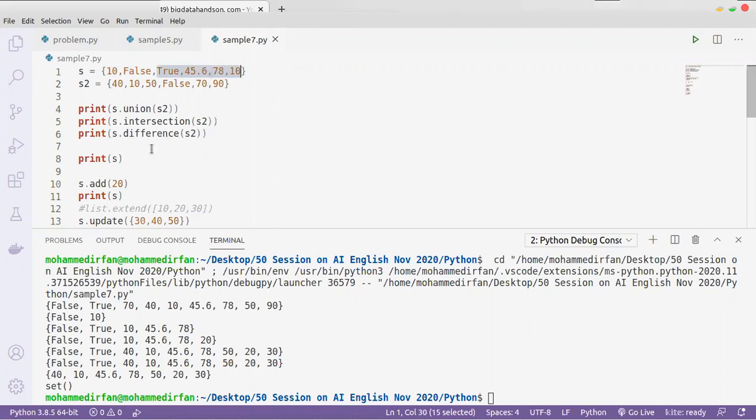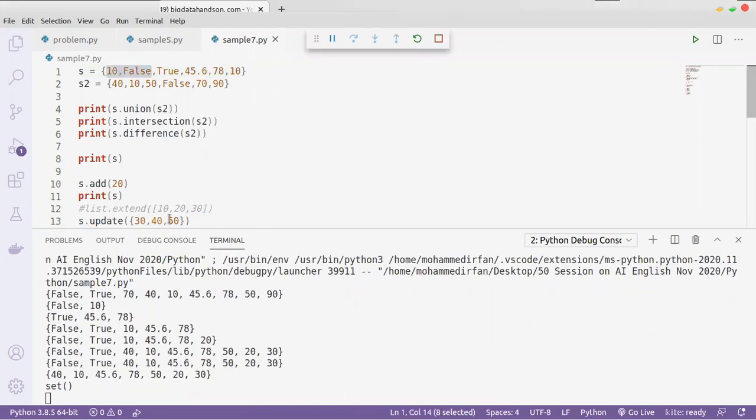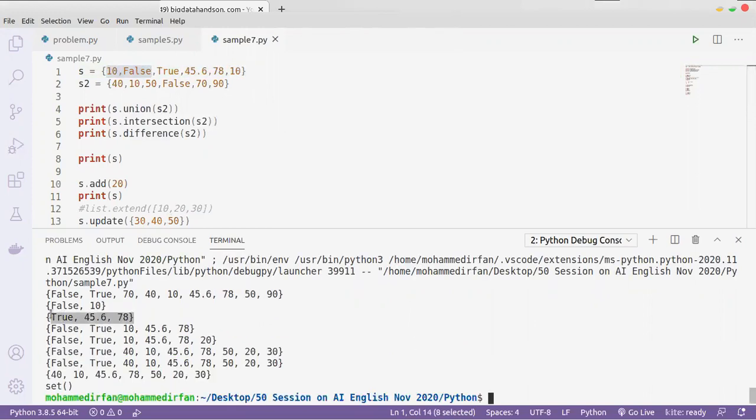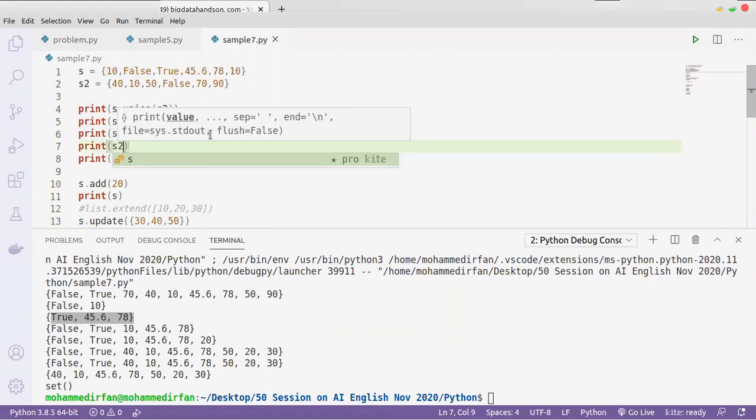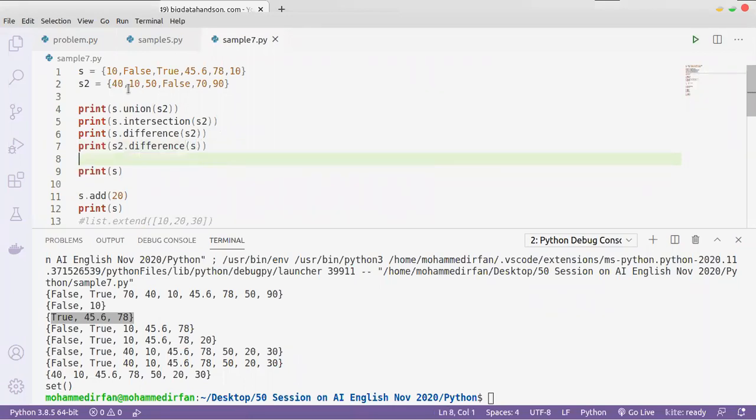It gives the elements of the first set, not the second set. If you write s2 dot difference, it will give a different result, consisting of the second set's elements.